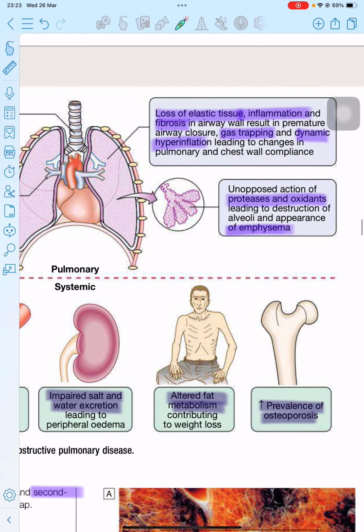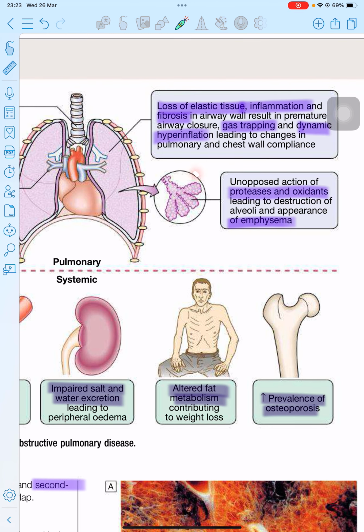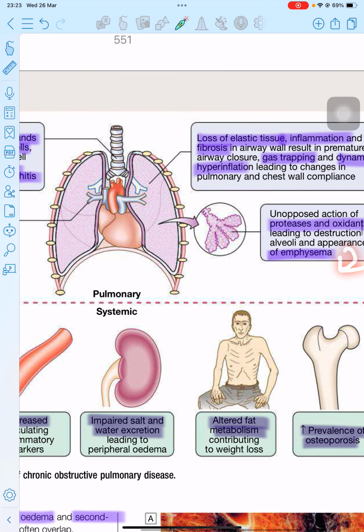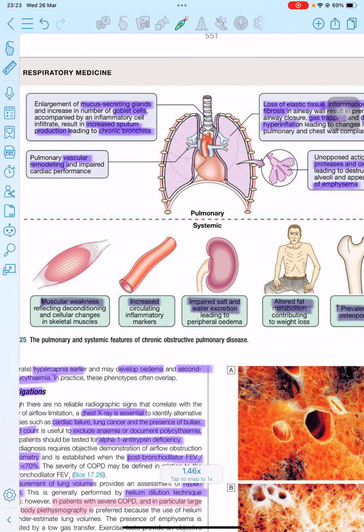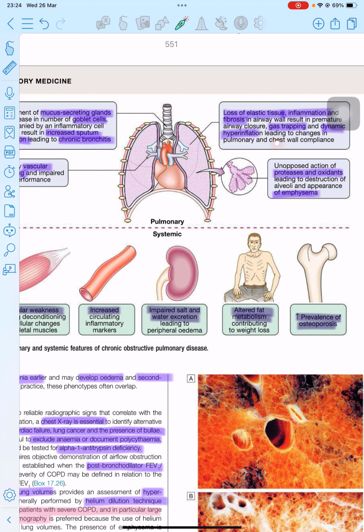And due to the unopposed action of protease and oxidase, there is destruction of the alveoli, the smallest part of the lungs, which may later manifest as emphysema. So the main four pulmonary things are: mucus hyperproduction, vascular remodeling, change in the compliance, and destruction of the alveoli, which manifests as emphysema.